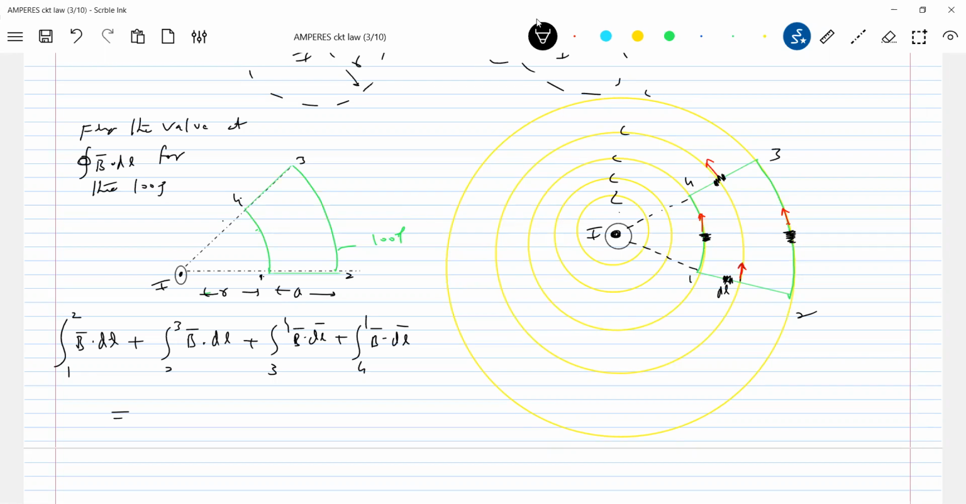For 1, b bar dot dl, let's calculate this. What is the angle between b bar and dl at 1, 2? B bar is perpendicular to element dl. Try to look here. Red color is the direction of b bar and the element is dl. So what is the angle between them? 90. So b bar dot dl, this should be b dl cos 90. 1, 2, you write it. Then let this angle subtended be theta.